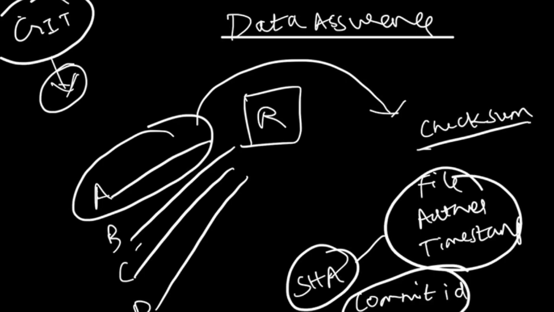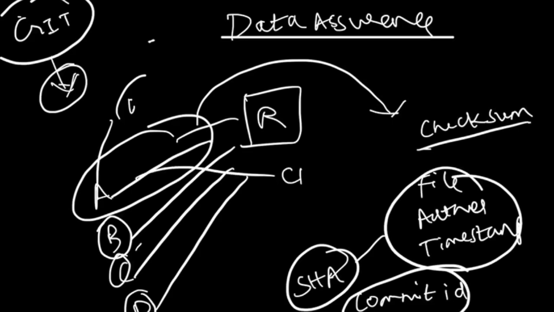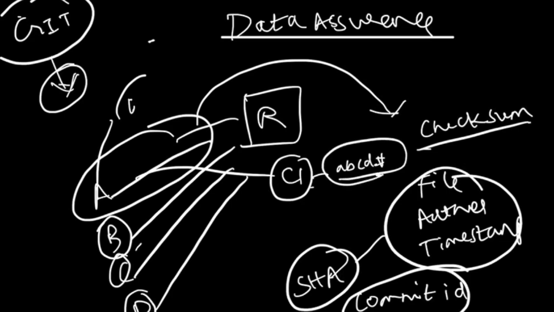because you cannot go and override any commit that is done by A, because it turns out to be a new commit, right? Let's say A has done some commit C1, and this is the commit ID, and if you want to make any change, you cannot go and override changes done by A. Basically, you cannot override this commit C1 with this commit ID. If at all you want to override this commit, it has to be a new commit with some other ID.